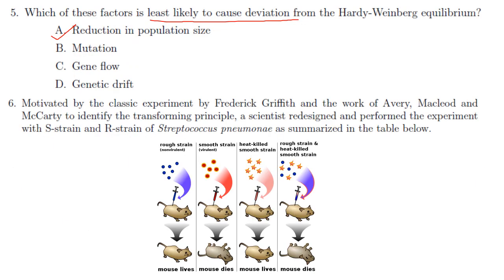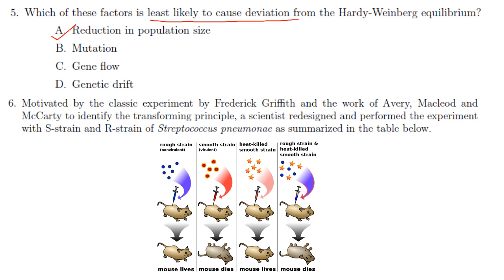Then next one. Which of these factors is least likely to cause deviation from Hardy-Weinberg equilibrium? In order for the population to be in Hardy-Weinberg equilibrium, or under non-evolving condition, it must meet 5 major assumptions. Which are they? There shouldn't be mutation, there should be random mating, there shouldn't be gene flow, the population size should be very large, and no natural selection should occur.